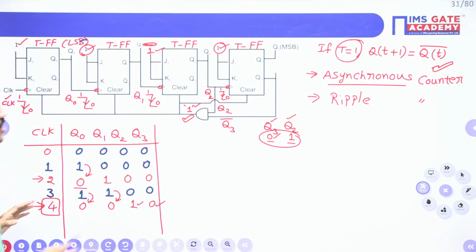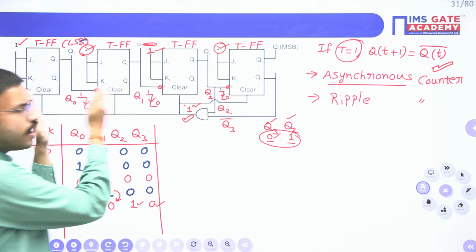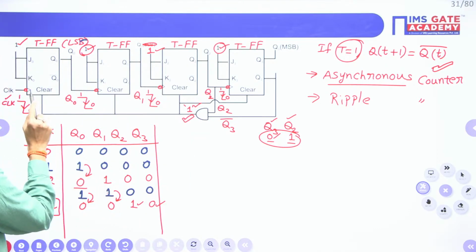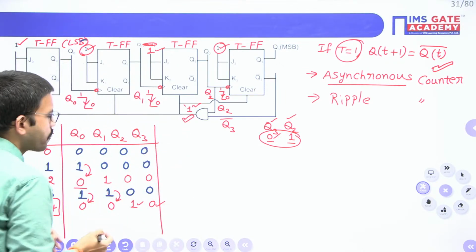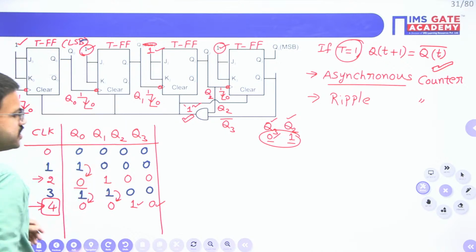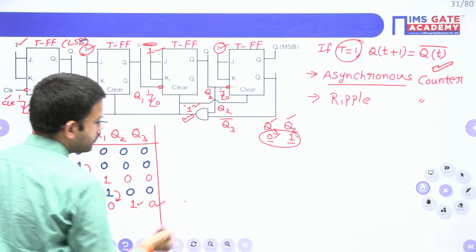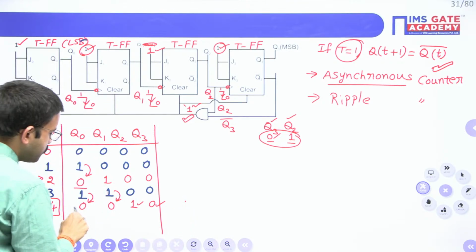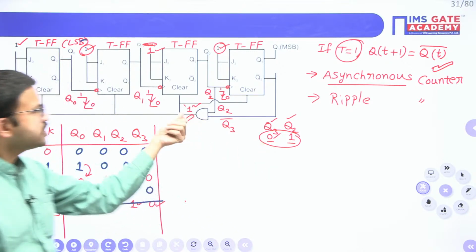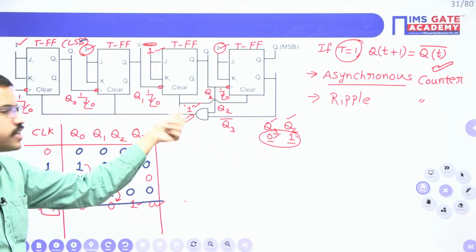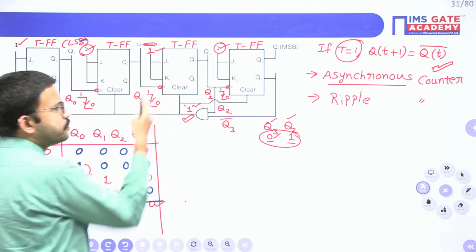Okay, in the same way, here for all the flip-flops, if you consider the clear input is asynchronous, then what will happen? The moment you got here 0, 1, because of that here AND gate output is 1. The moment you are getting AND gate output as 1, all the flip-flops' clear input becomes active.